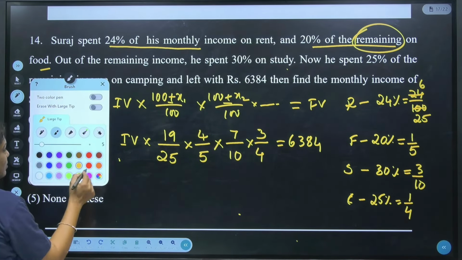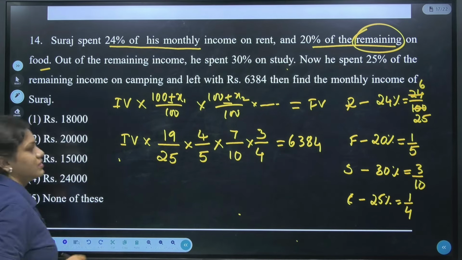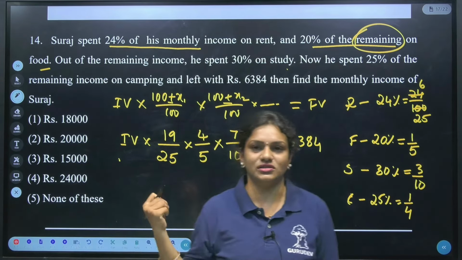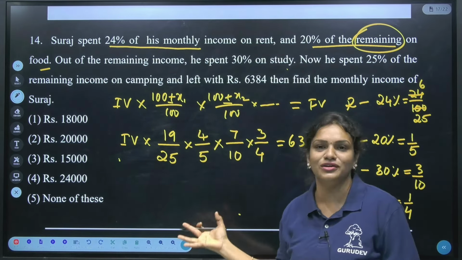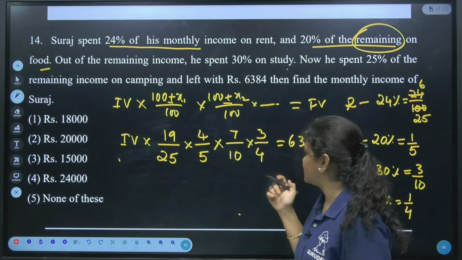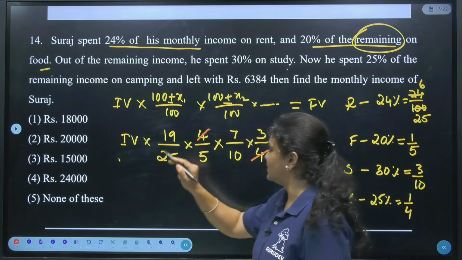Okay. So, there are many methods to solve these type of questions. To better understand, follow this one method. It is easy to understand also. Now, just calculate here. 4 and 4 will get cancelled, right?